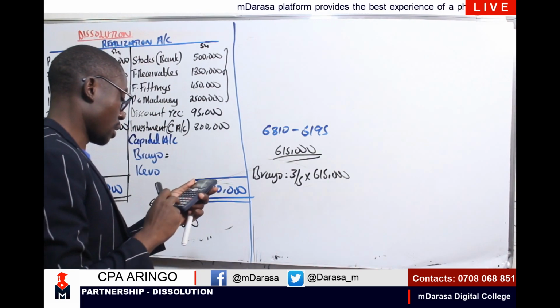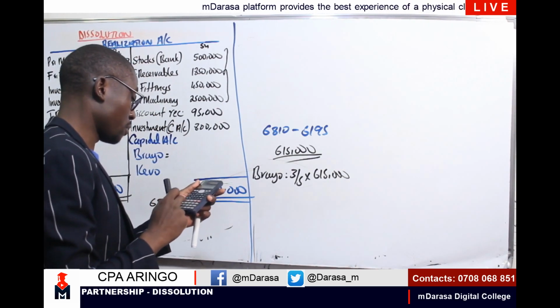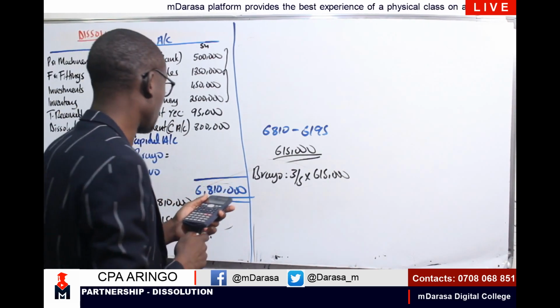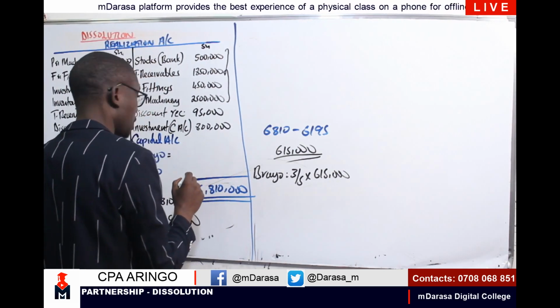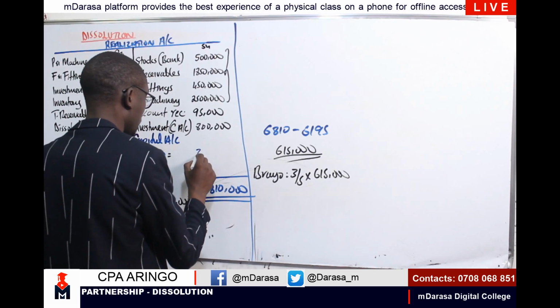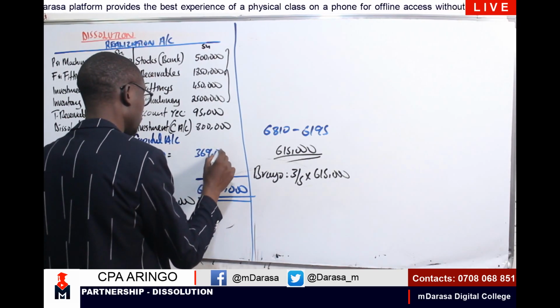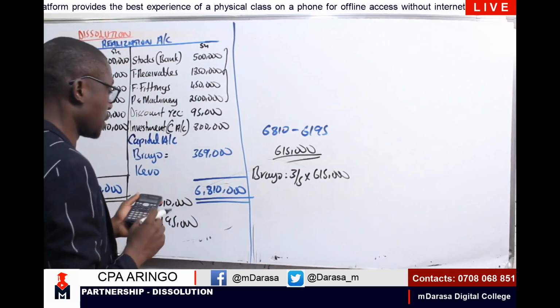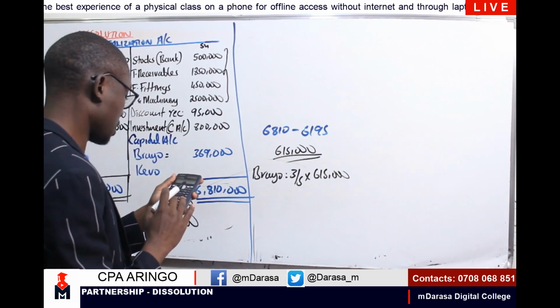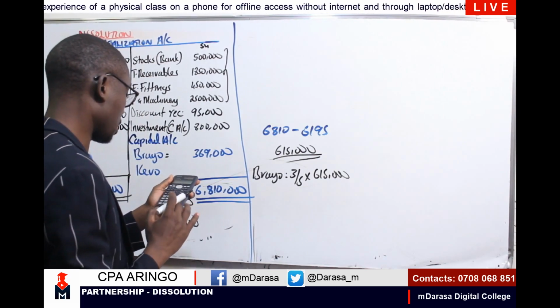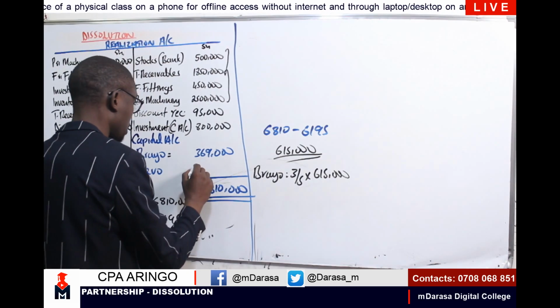I'm having 3/5 times 615,000. That should give us a figure of 369,000. Whereas this other person, Kevo, 2/5 times 615,000, I'm getting a figure of 246,000.